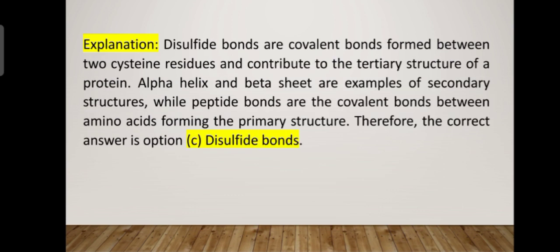They are covalent bonds which are formed between two cysteine residues and contribute to the tertiary structure of protein. Alpha helix and beta sheet are examples of secondary structure, while peptide bonds are covalent bonds between amino acids forming primary structure. What about primary structure? They are the sequence of amino acids. This sequence of amino acids has peptide bonds in between. Bonds between amino acids are peptide bonds in primary structure, while alpha helix and beta sheets are secondary structure and disulfide bonds are tertiary structure. So the correct answer is option C, disulfide bonds.